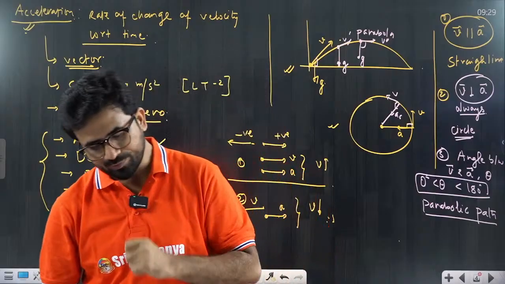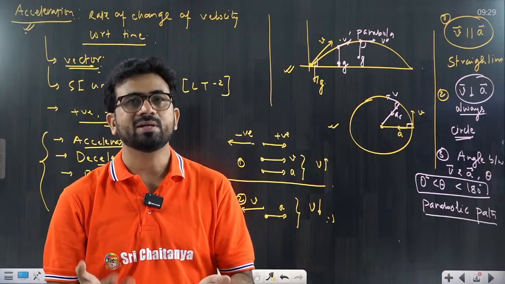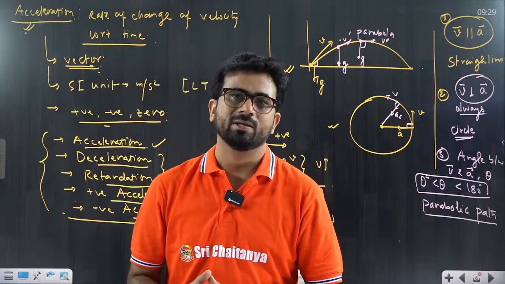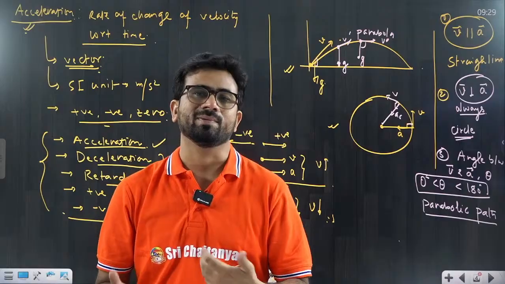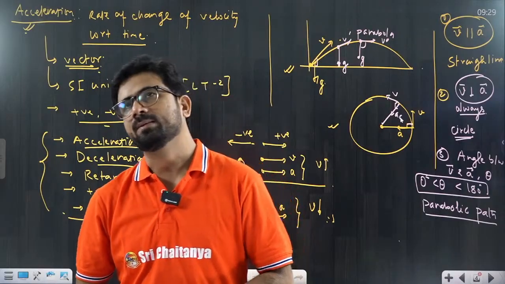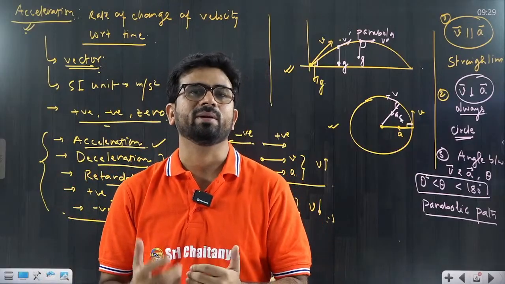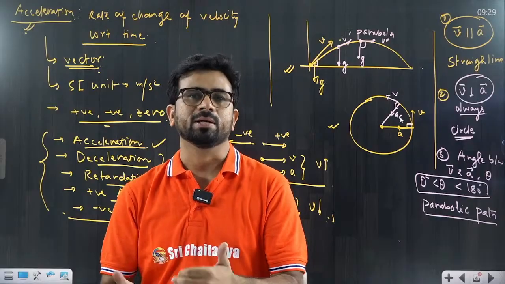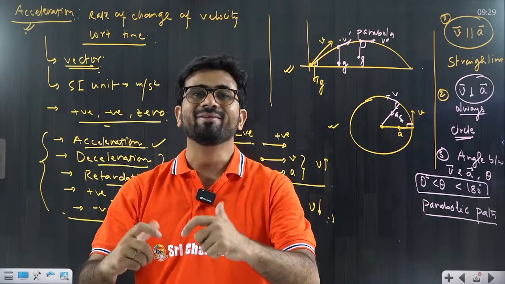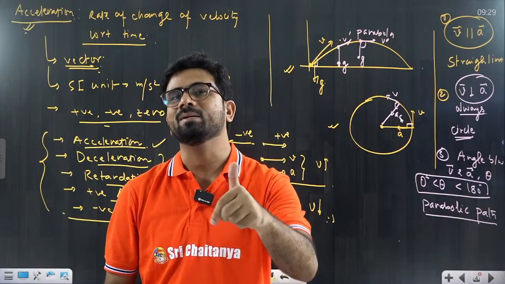One more question comes to you. Suppose acceleration is decreasing with time. If acceleration is decreasing with time, then what will happen? Will the speed increase or decrease? The answer is it will increase. Suppose I give you an example. I am riding a bike and the bike's acceleration right now is 10 meter per second square. So my speed is increasing every second by 10 meter per second.